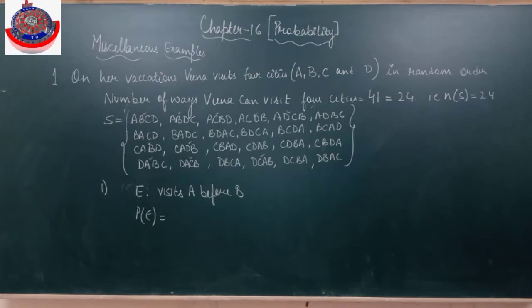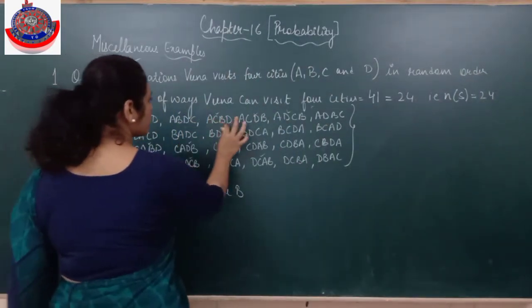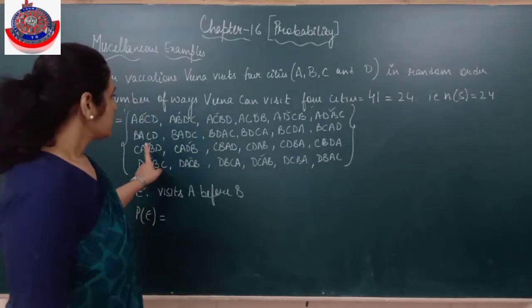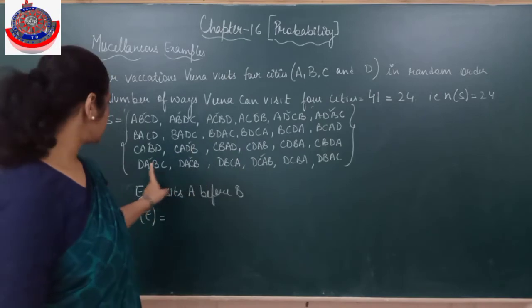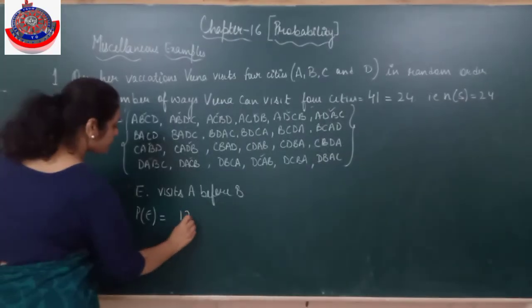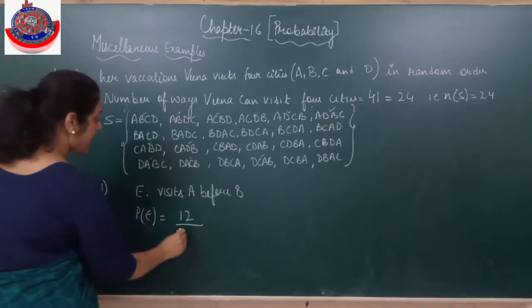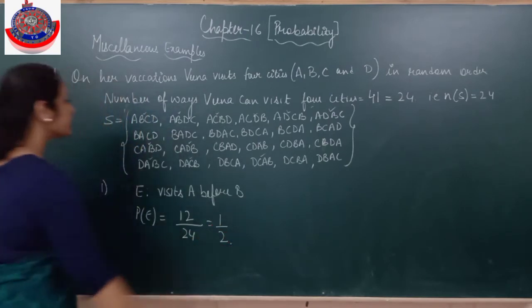Now count how many times A visits before B: 1, 2, 3, 4, 5, 6, 7, 8, 9, 10, 11 and 12. So there are 12 outcomes where she is visiting A before B, divided by 24. So it's 1 by 2.